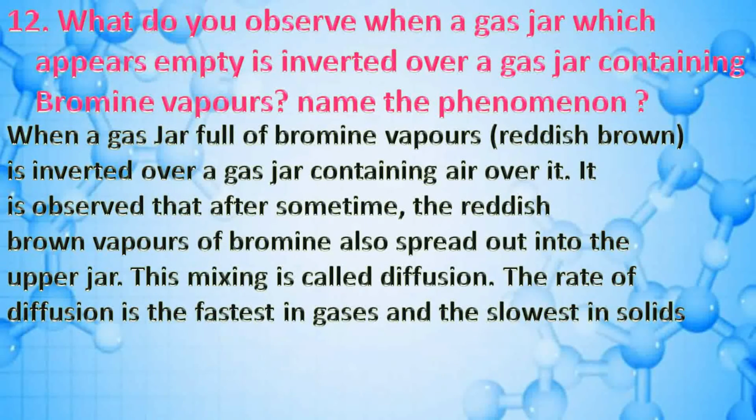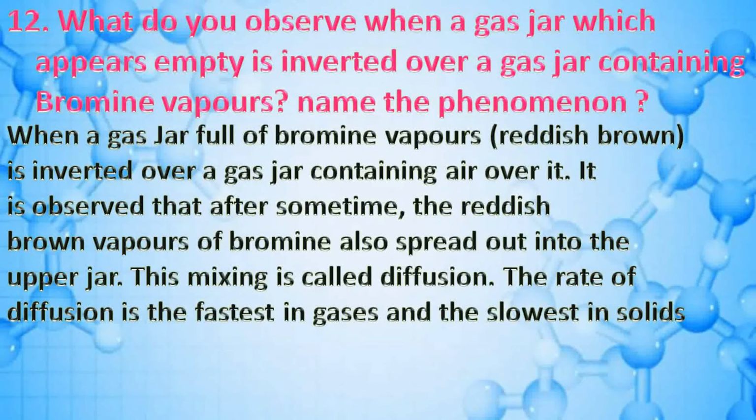When a gas jar full of bromine vapors, reddish brown, is inverted over a gas jar containing air, it is observed that after some time, the reddish-brown vapors of bromine also spread out into the upper jar.